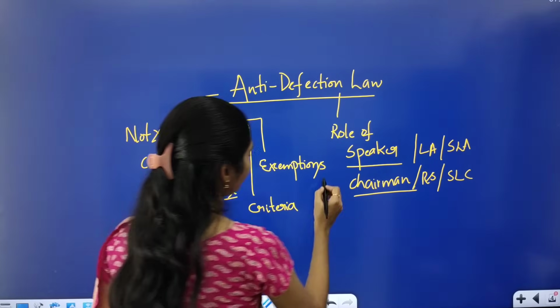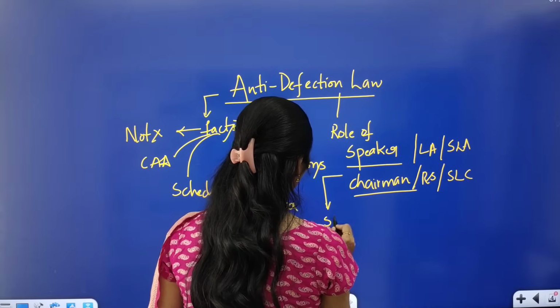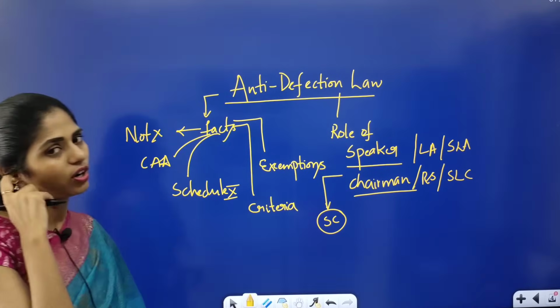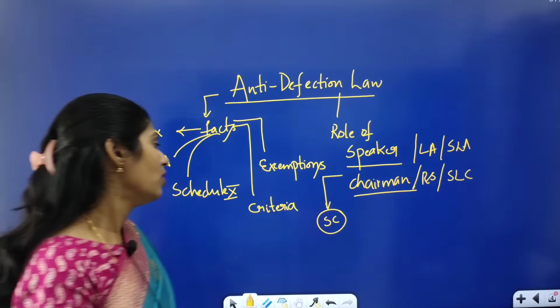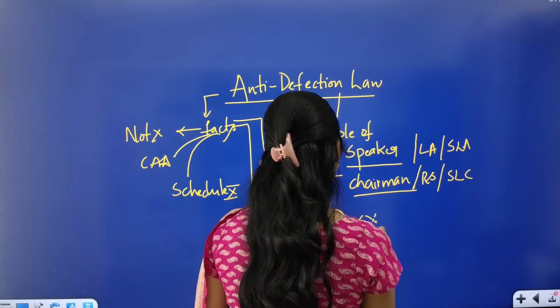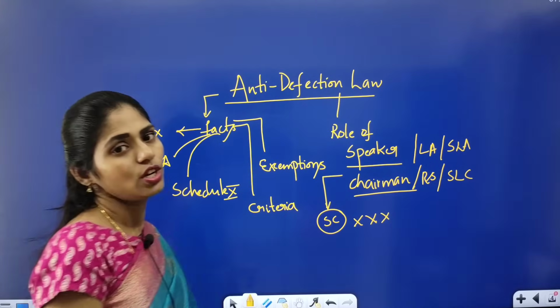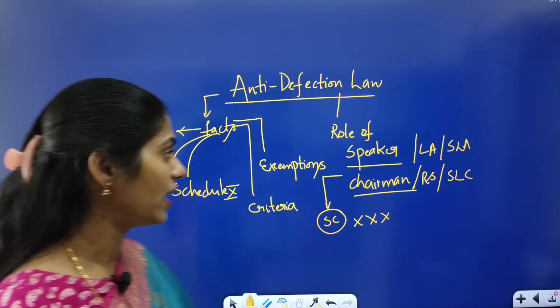Lots and lots of cases have been filed before the Supreme Court regarding what time limit a presiding officer has to act. There is no time limit given in our Constitution. Because of this, it is now one of the causes of concern.